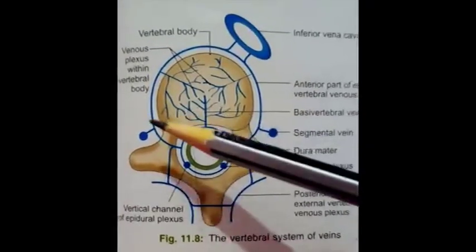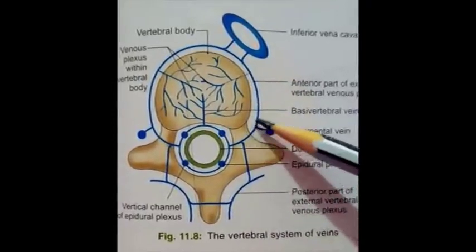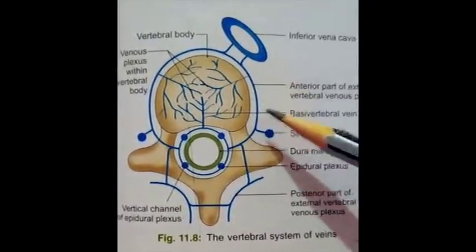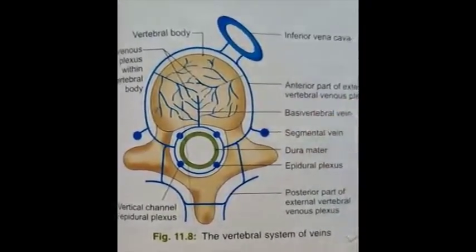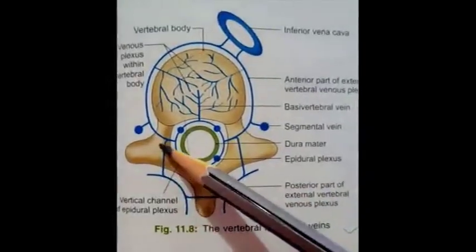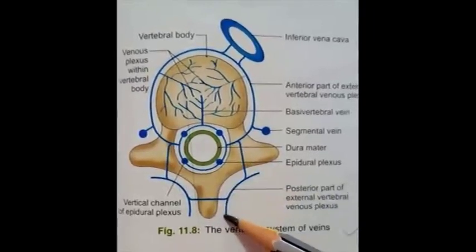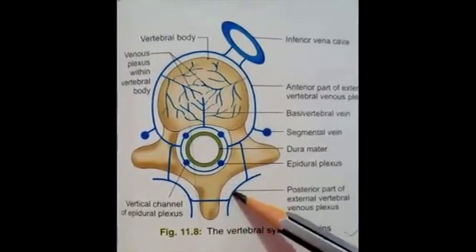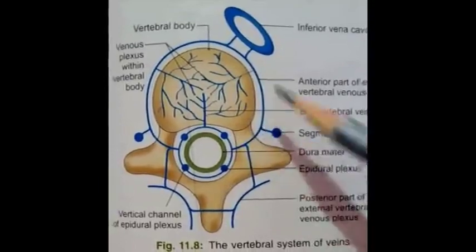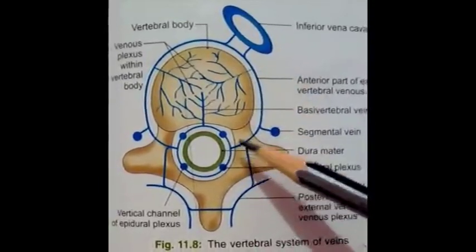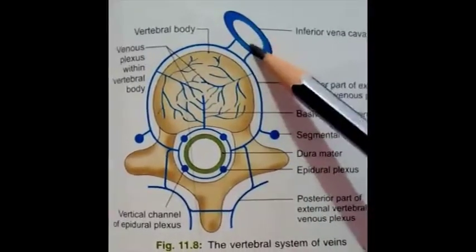In the diagram we can see on the anterolateral aspect of the body of the vertebra there is a plexus. This is the anterior part of the external vertebral venous plexus. On the back side, behind the vertebral arch, we can also see a network of veins. This is the posterior part of the external vertebral venous plexus. The external vertebral venous plexus, either anterior or posterior, is drained by segmental veins or directly by the inferior vena cava.